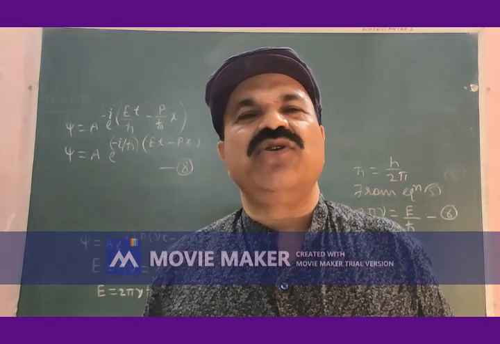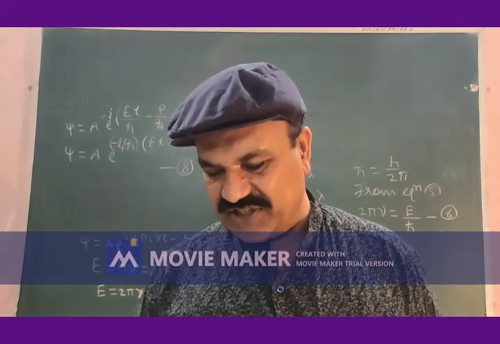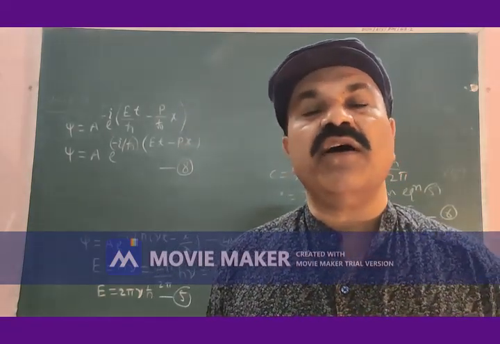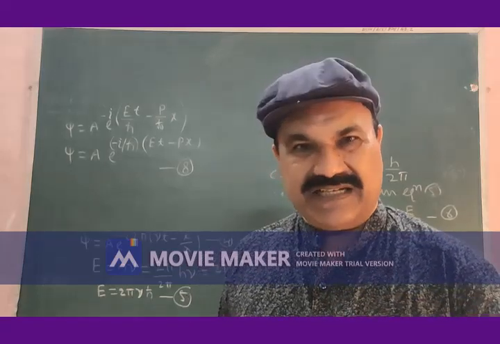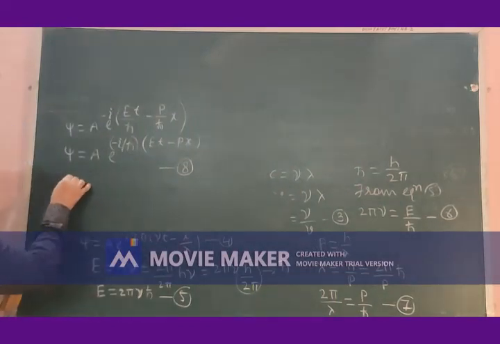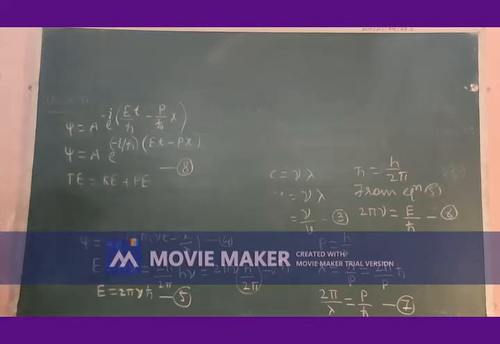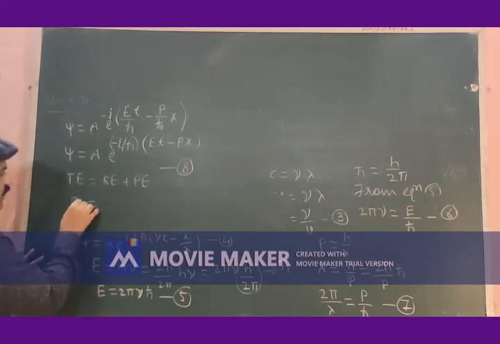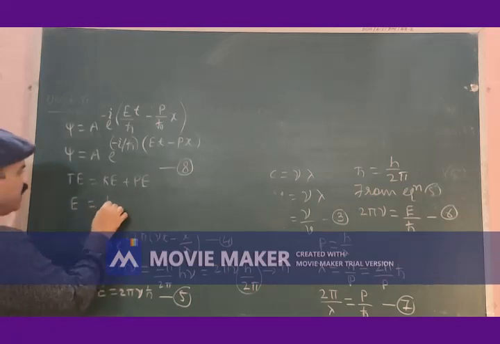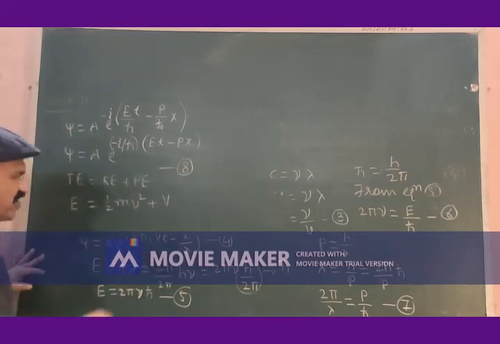According to this, total energy is a sum of kinetic energy and potential energy, and therefore the total energy of the restricted or bound particle is given by: total energy is equal to kinetic energy plus potential energy. If this is E, kinetic energy will be 1/2 mv squared plus potential energy, which may be V.